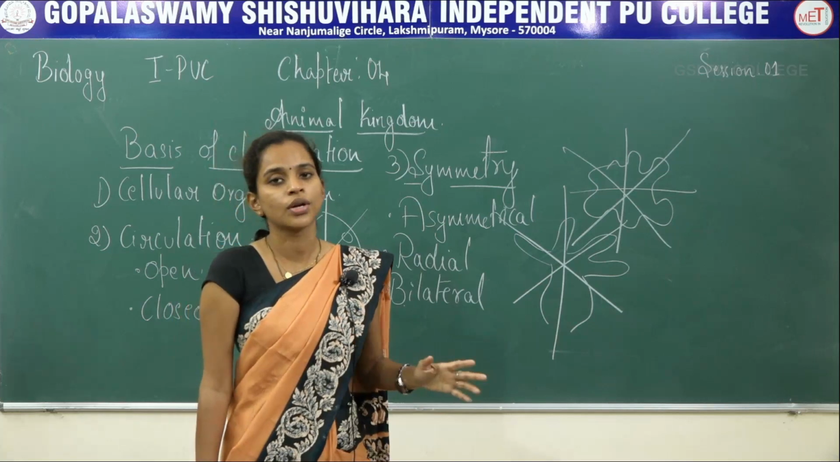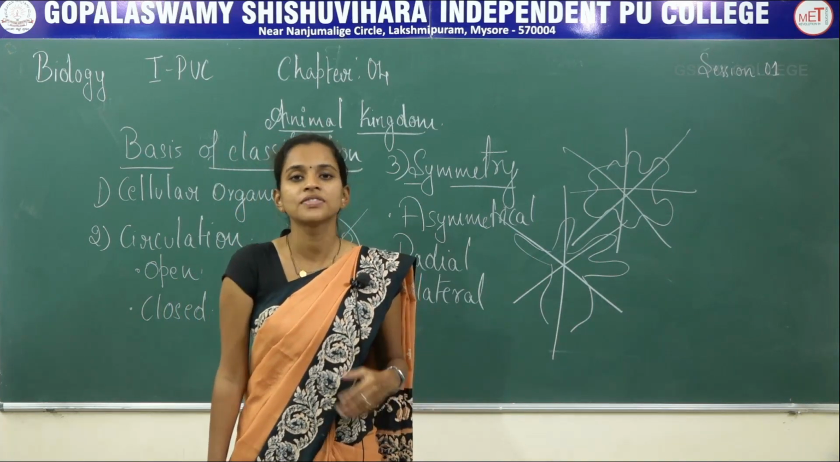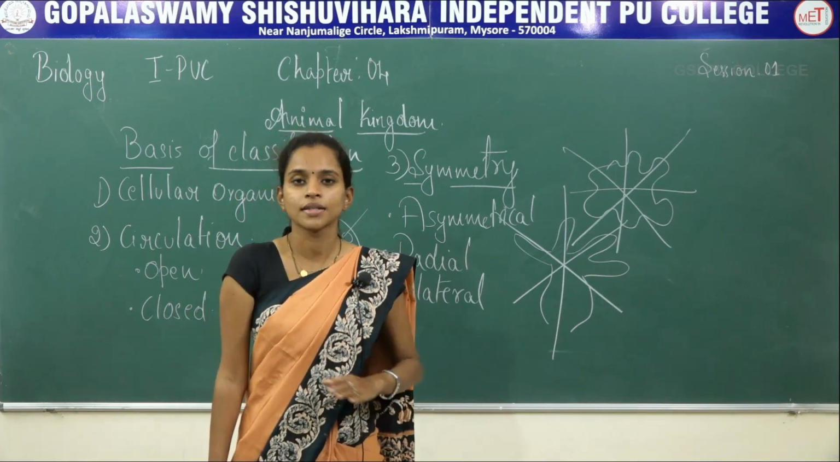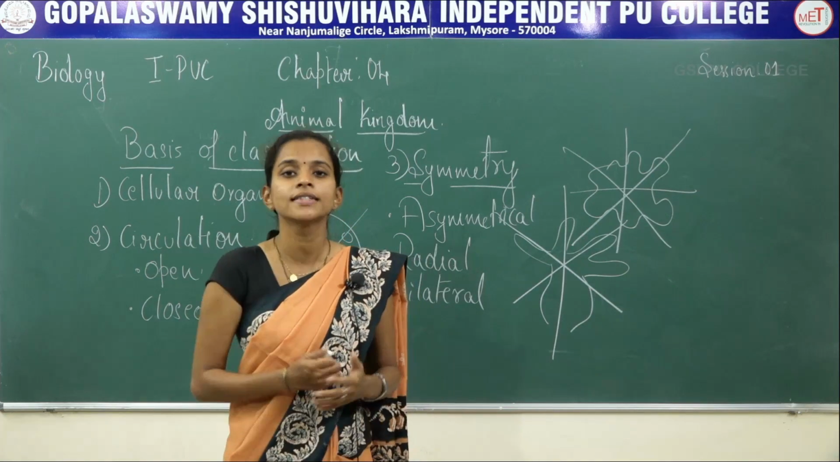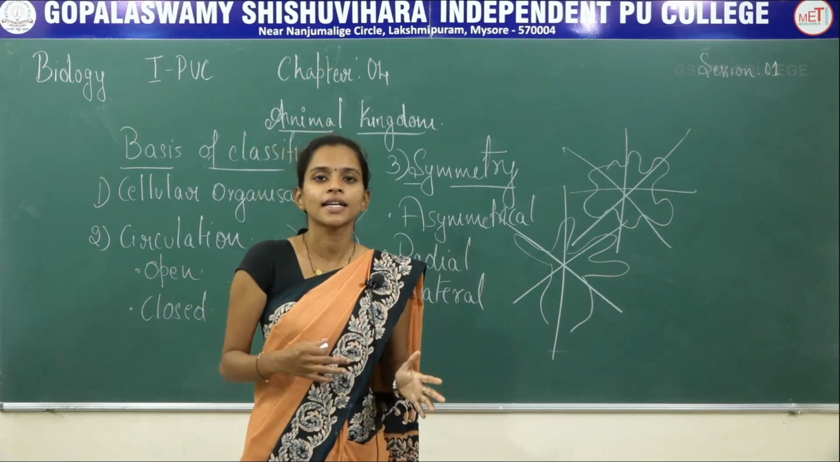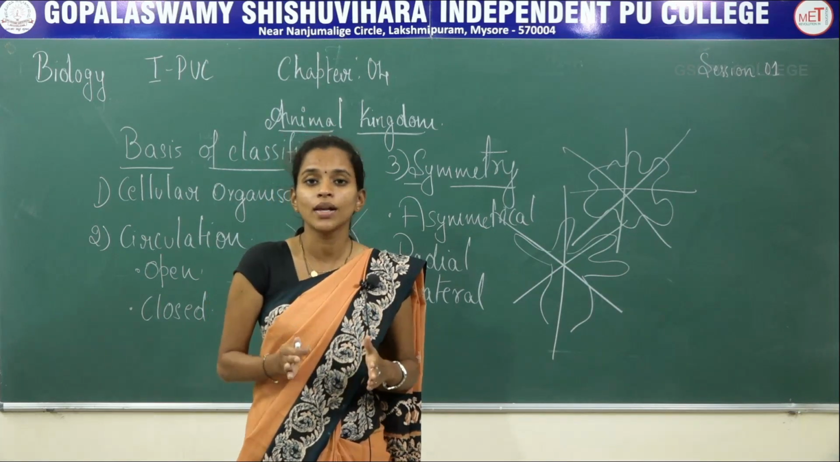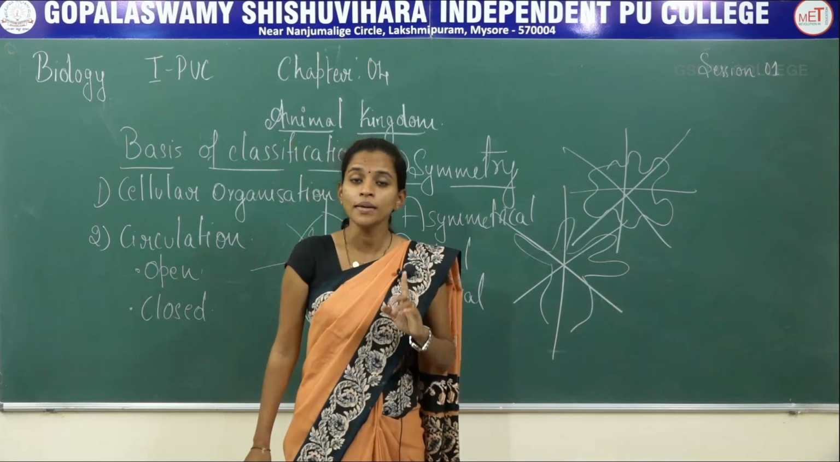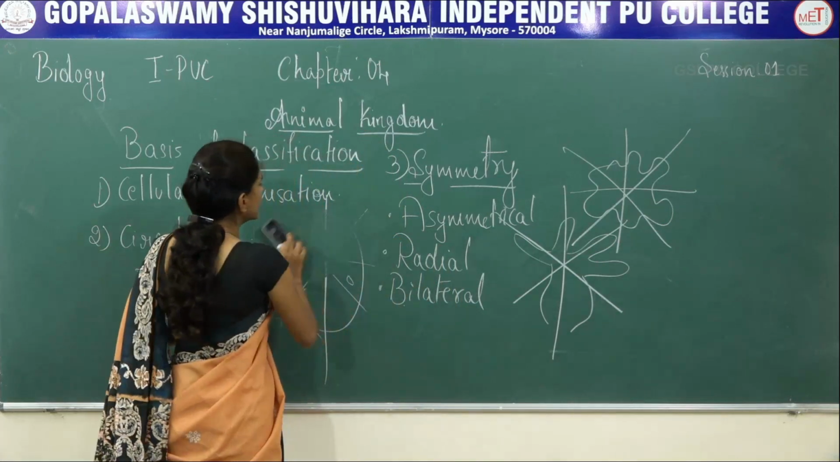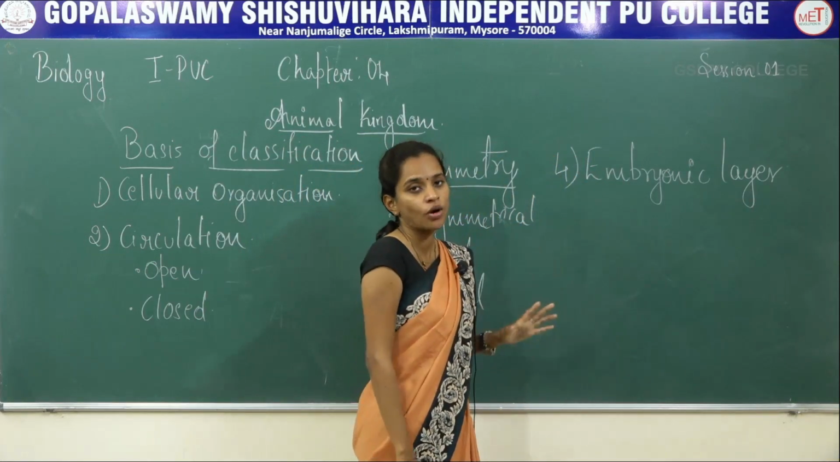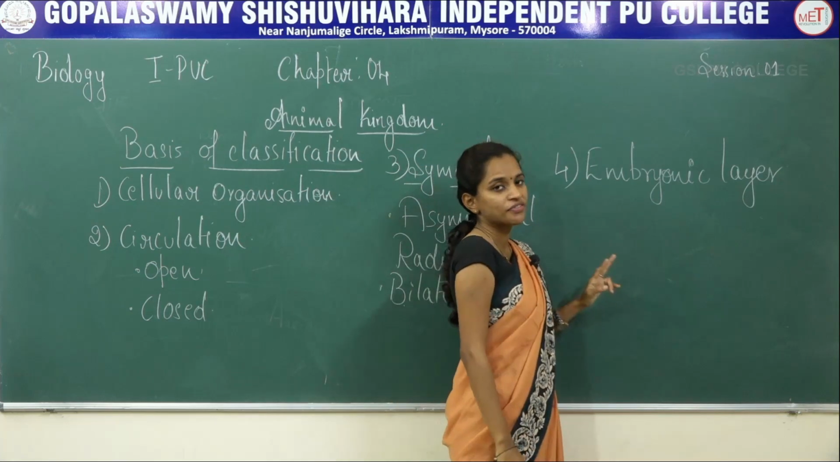Asymmetrical, you cannot get any of the equal halves even though the body of the organism is cut in any direction. Radial symmetry, cut in any direction you get equal halves. Bilateral symmetry, you get equal halves only when it is cut in one plane. So next, fourth one is presence of embryonic layer. So there are two different forms.